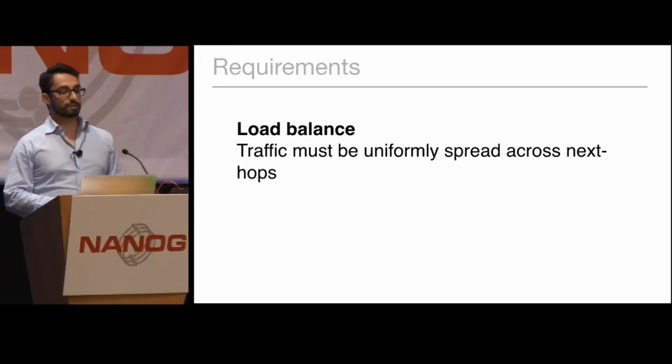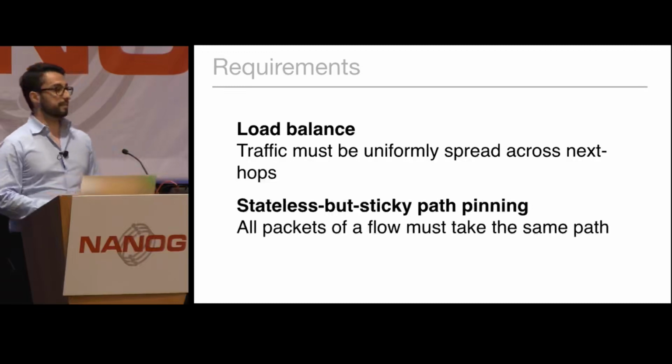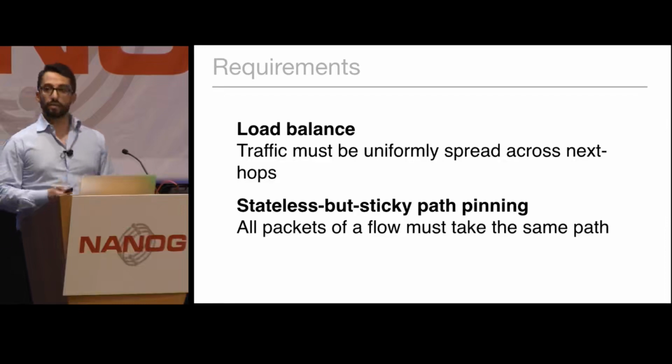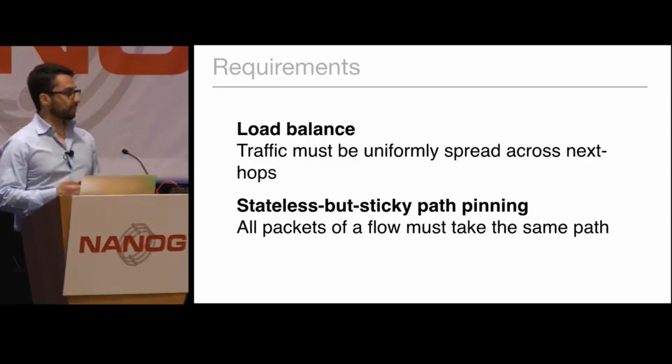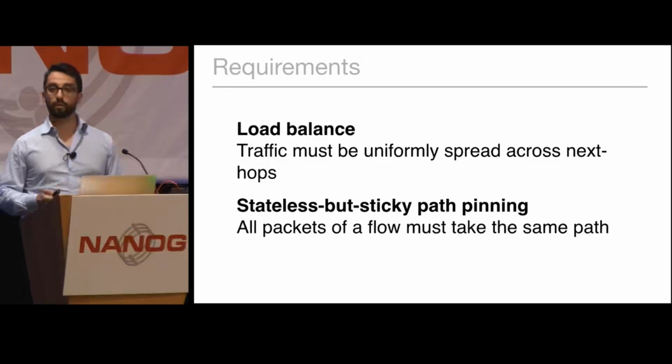And the second requirement is what we could call a stateless but sticky path pinning. That is, to ensure that however the traffic is allocated, all packets belonging to the same flow take exactly the same path. And we need to do so without having to maintain per-flow state in network devices. Now, after stating these requirements, I would like to spend some minutes to convince you why they are important and what the consequences are if they are not met.